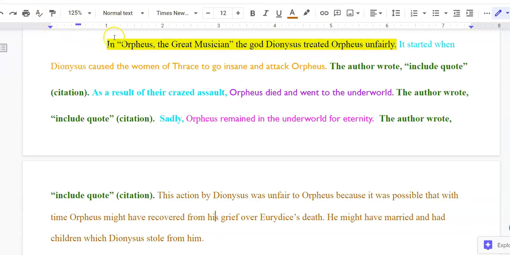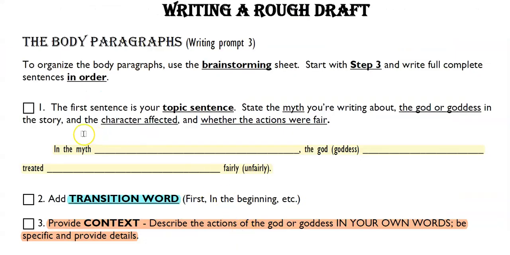So I have 1, 2, 3, 4, all 4 things there in my topic sentence. Okay, and again, you can put them in any order, but you do need all 4 of those things in your topic sentence. Okay, so then I have my topic sentence, step 1 done.